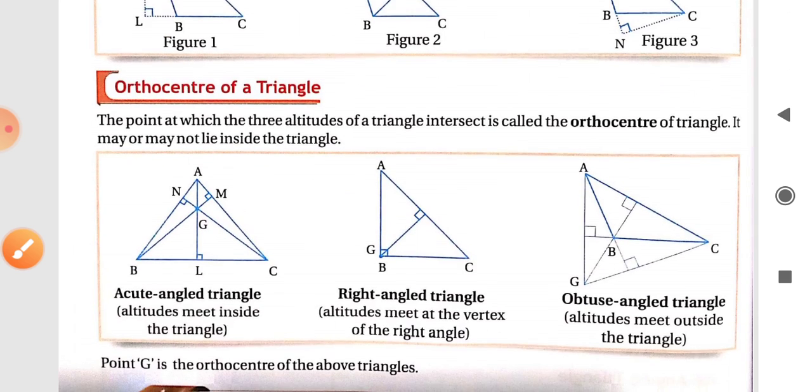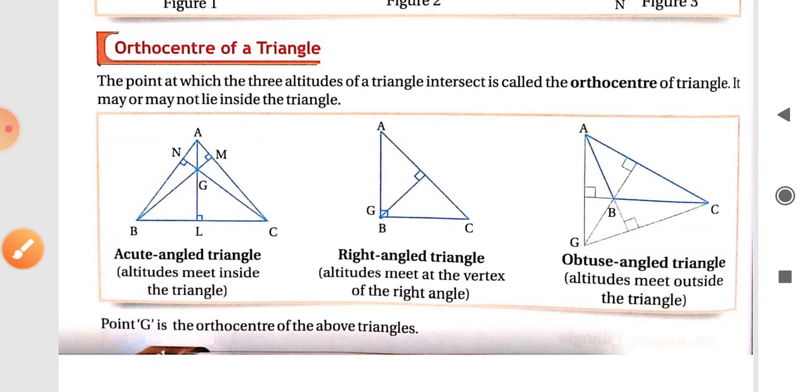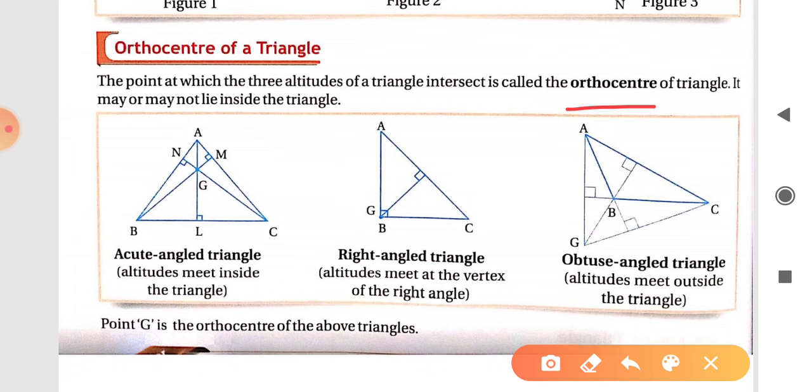Next is the orthocenter of a triangle. Orthocenter is the point where the three altitudes of a triangle intersect. It may lie inside the triangle, outside the triangle, or on the triangle.